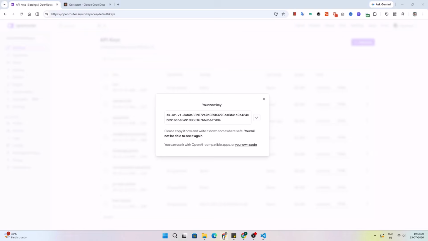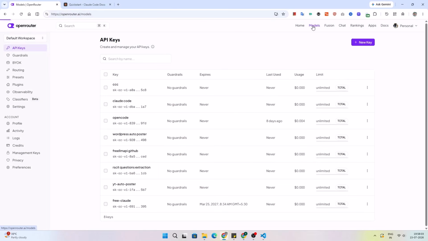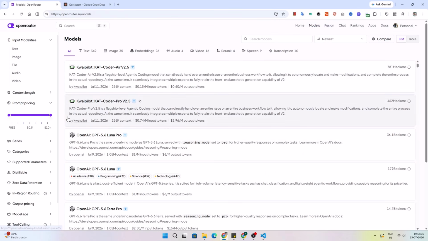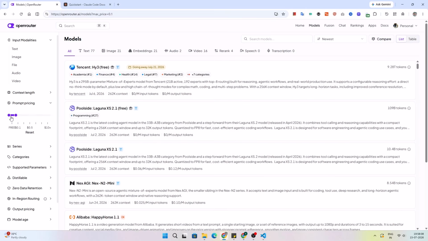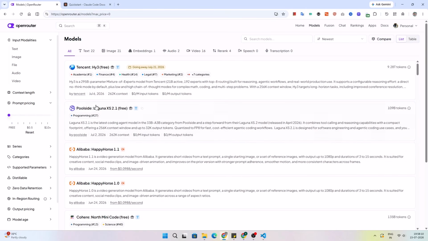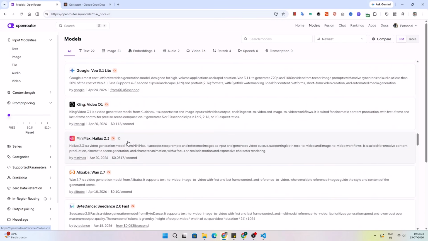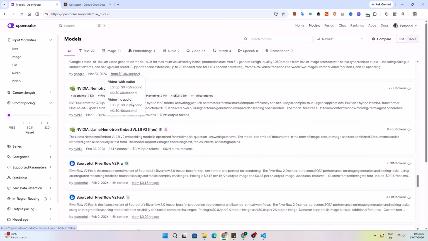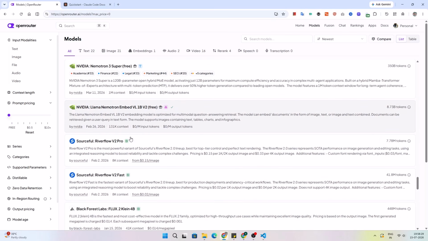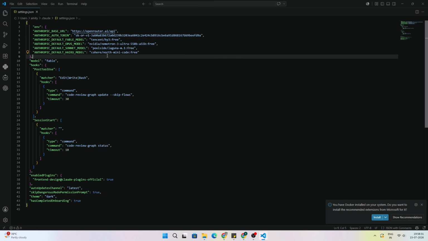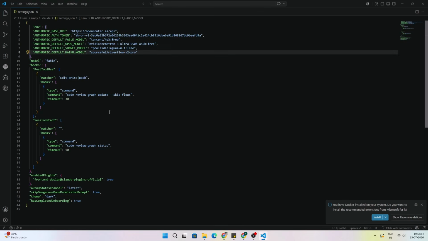You can change the models also. Let me show you. Click on this model option and go to prompt pricing, and make sure this slider is at the very left so that we can see all the free models available. As you can see, we are using the Hy3 model over here, and it is going to be paid after 21 July, so we need to change this after 21 July. So you can use any of these models. All you need to do is just copy the command like this, copy this copy button and paste it over here, like replace it with this one. So this is all you need to do if you want to replace one of the models.